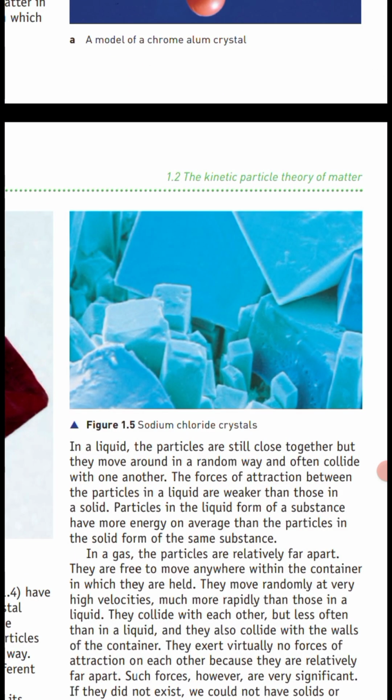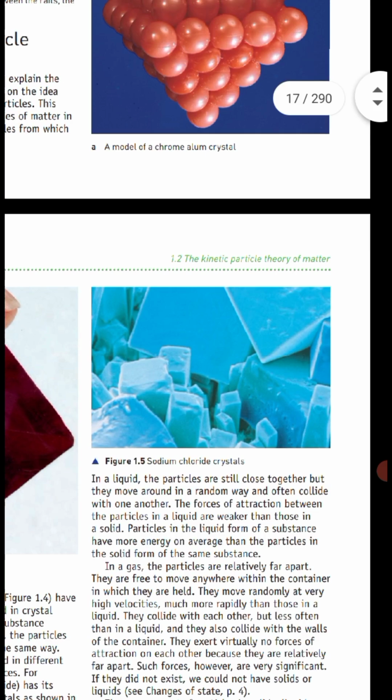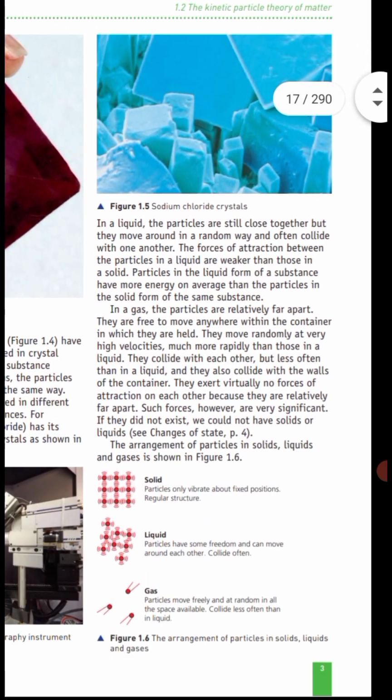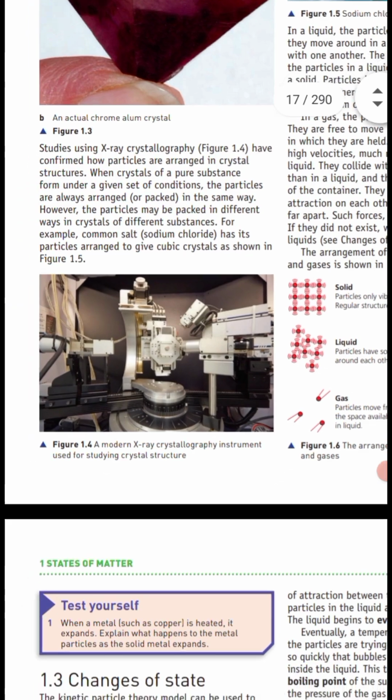When a metal, such as copper, is heated, it expands. Explain what happens to the metal particles as the solid metal expands. The particles in copper are vibrating about a fixed point. As the temperature increases, they gain kinetic energy and vibrate more, colliding with neighboring particles. This has the effect of increasing the overall volume of the metal. In other words, it expands.